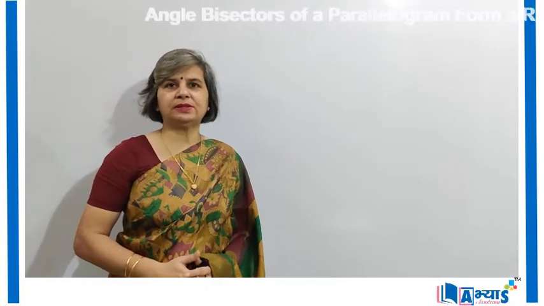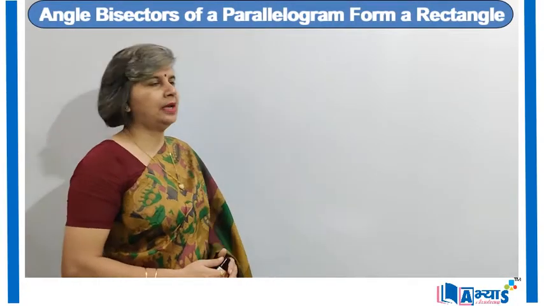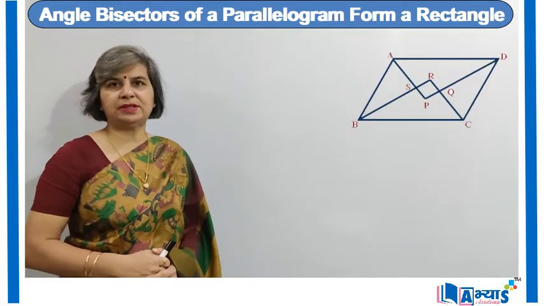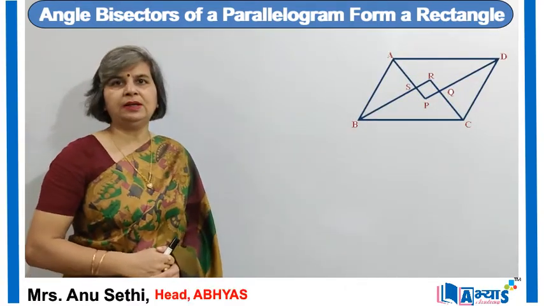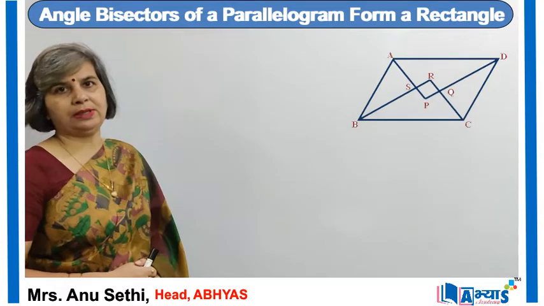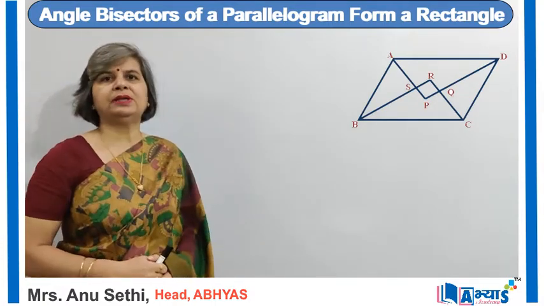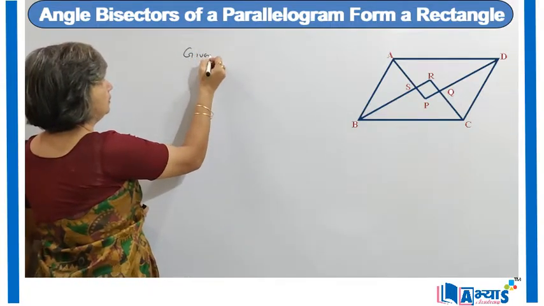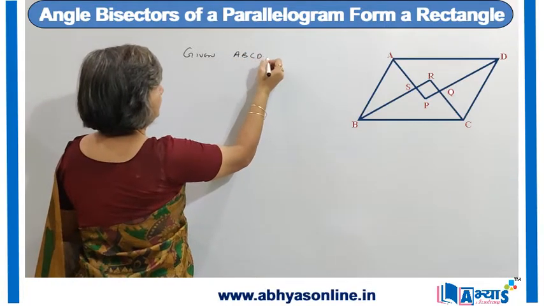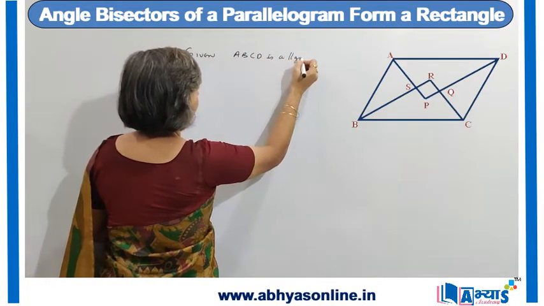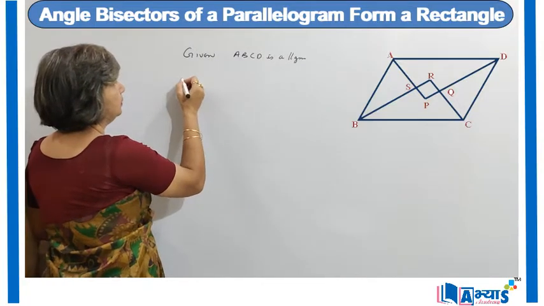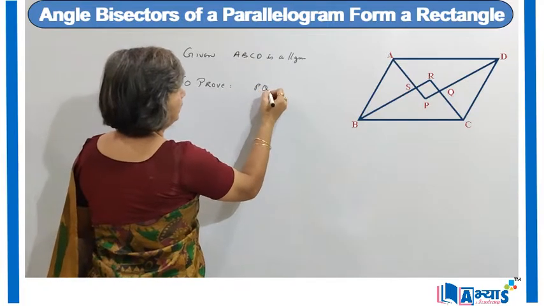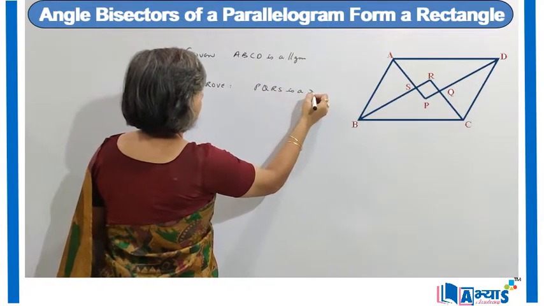Concept that the angle bisectors of a parallelogram form a rectangle. As you can see in the figure, ABCD is a parallelogram and we have drawn the angle bisectors of angles A, B, C and D, and they are forming a quadrilateral PQRS, and we have to show that this PQRS is a rectangle. It has been given to us that ABCD is a parallelogram. To prove: PQRS is a rectangle.